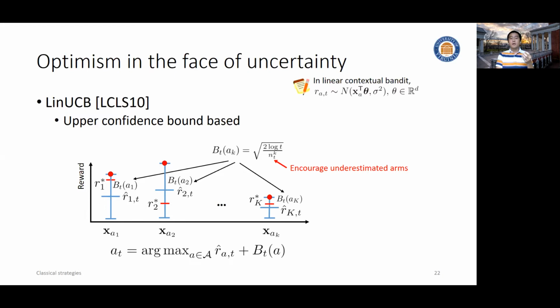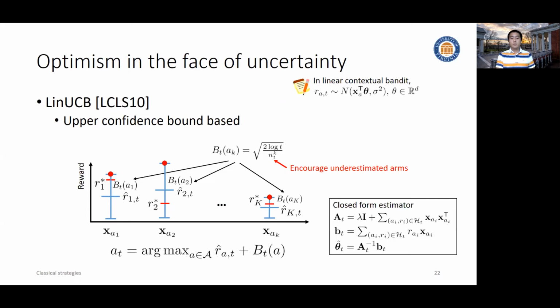Here is our reward generation assumption. The expected reward is computed by the inner product of the context vector and the bandit feature vector, and the reward is contaminated by Gaussian white noise. As we mentioned before, we have a closed form solution, basically the ridge regression. Then we can estimate the bandit parameter, and use it to get the mean reward estimation. Because of this closed form estimation, we also have analytic convergence analysis, so we can quantitatively evaluate the confidence interval.